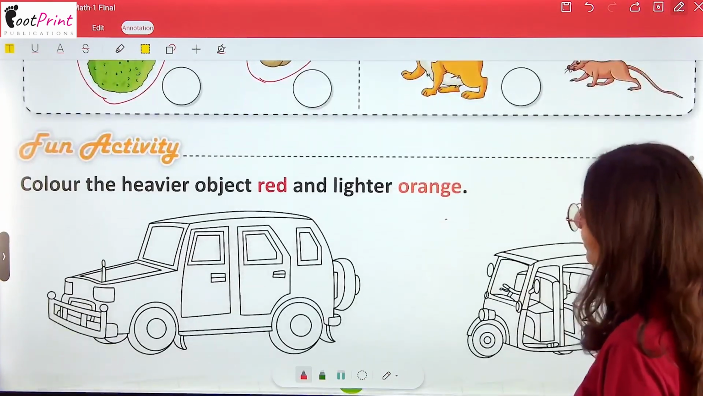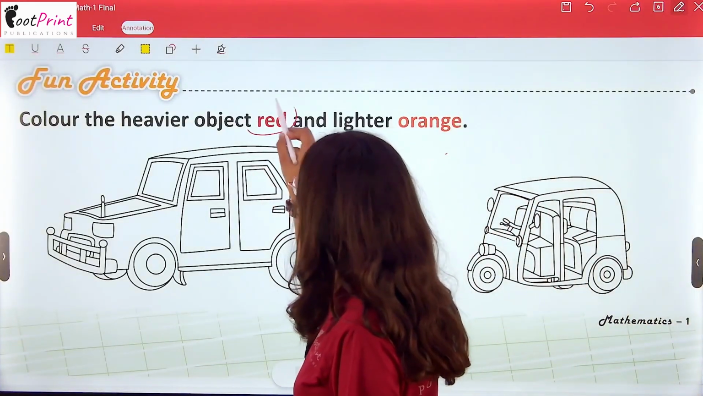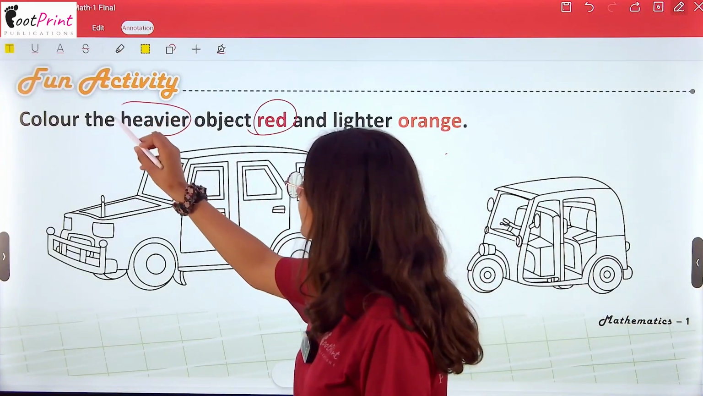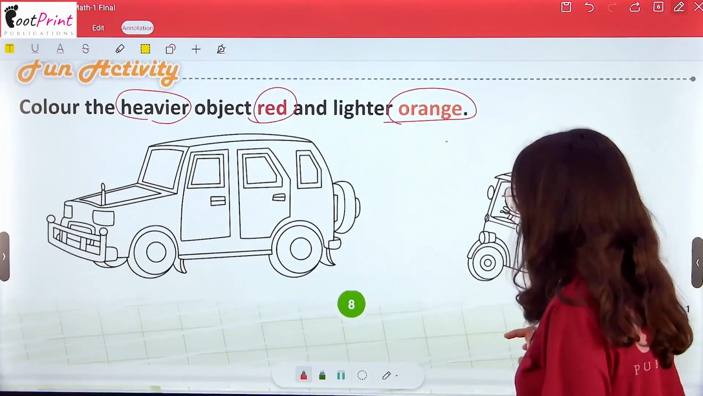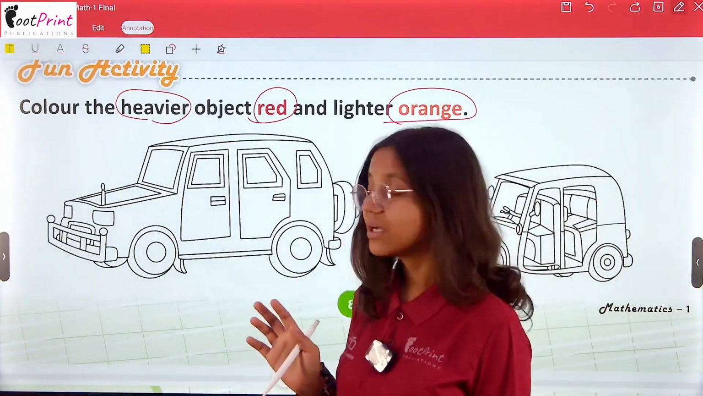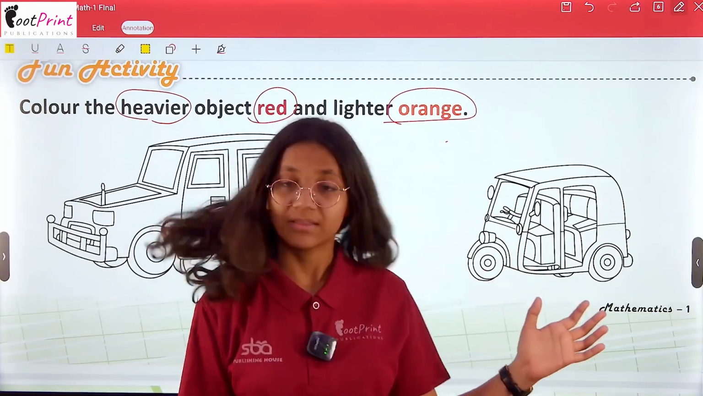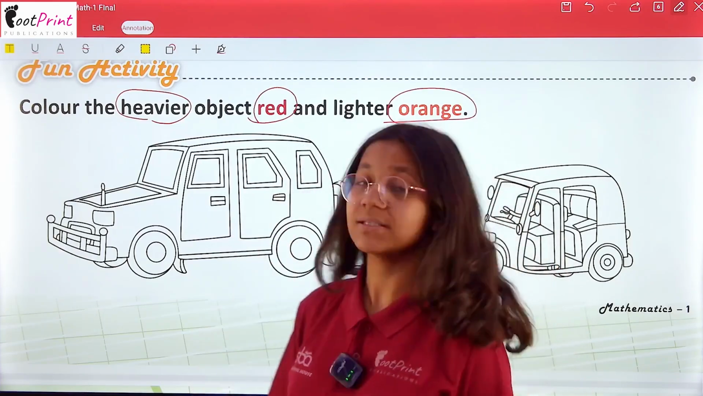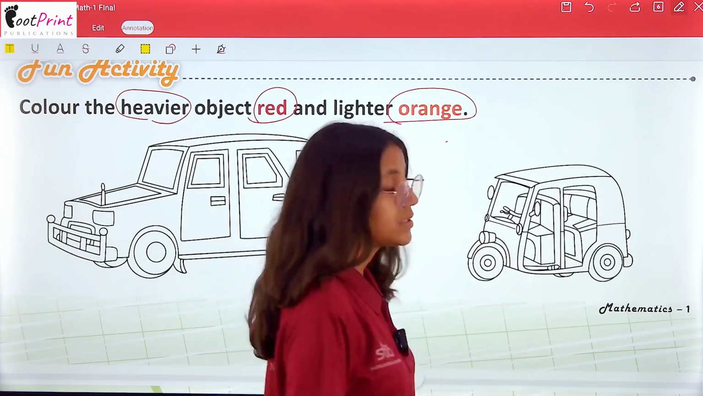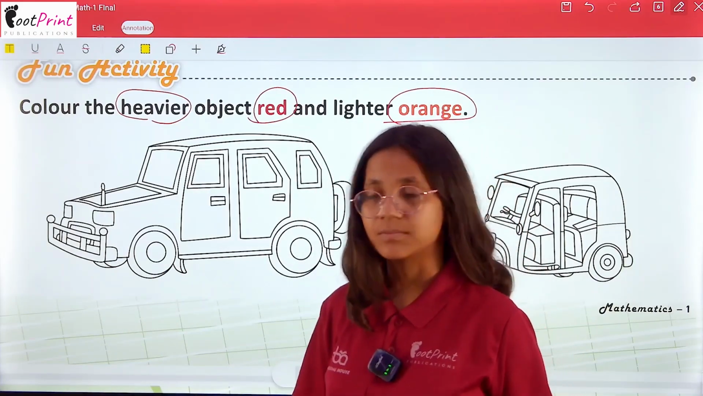So, now another fun activity. Color the heavier object red and the lighter object orange. We have to see the picture and tell firstly which one of them is heavier. So this big vehicle is heavier or this auto? Of course, this big vehicle.